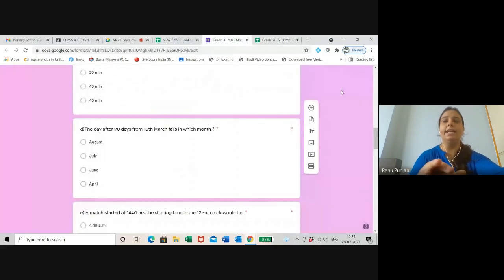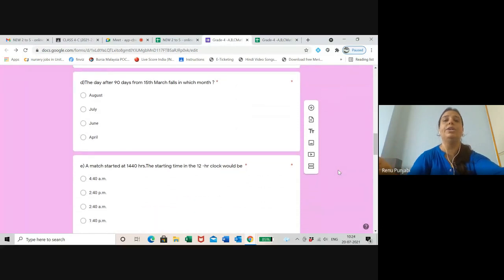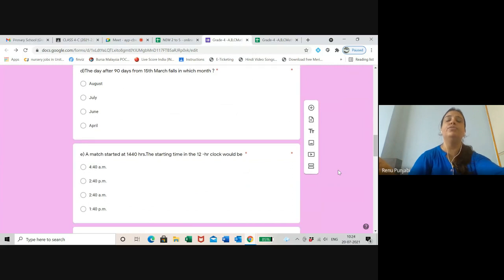A math started at 1440 hours. 1440 hours means the time is given in 24-hour clock time. Now, if you want to write the same time in 12-hour clock time, how will you write it?